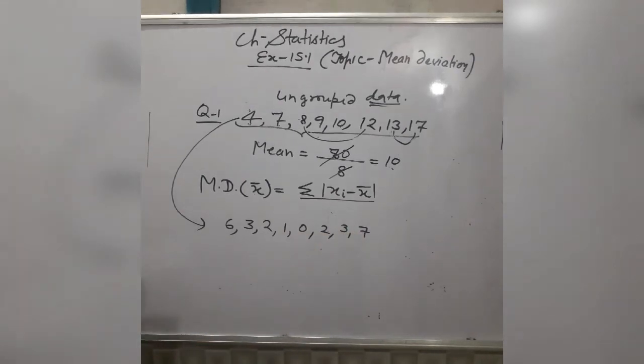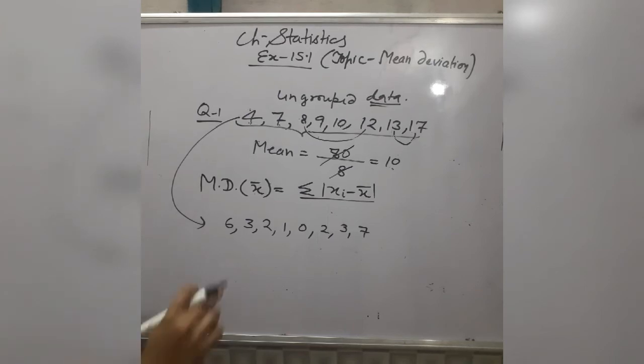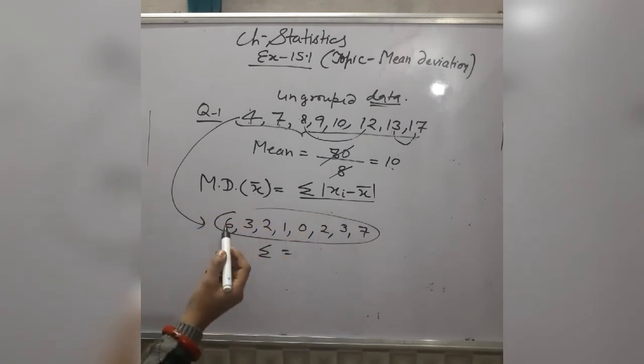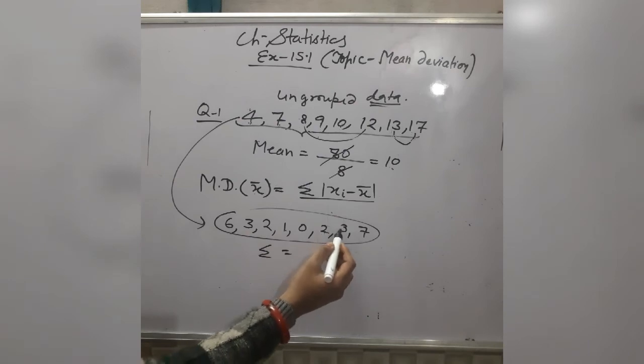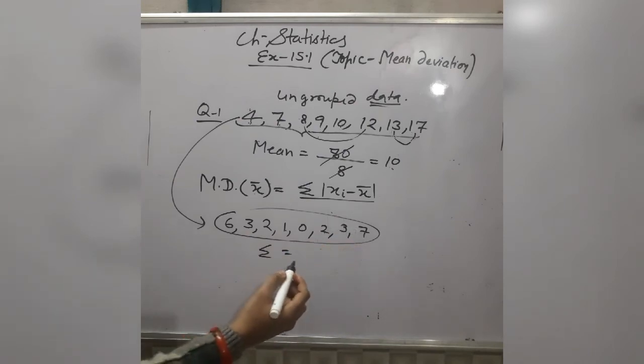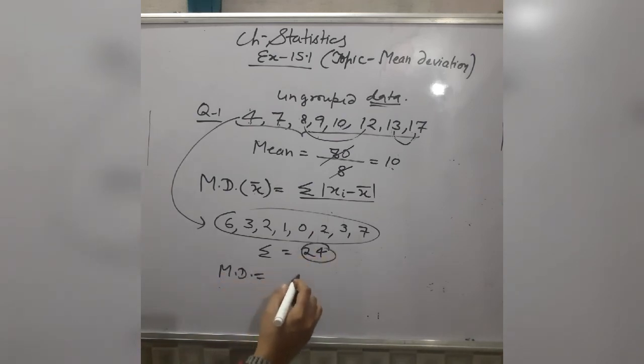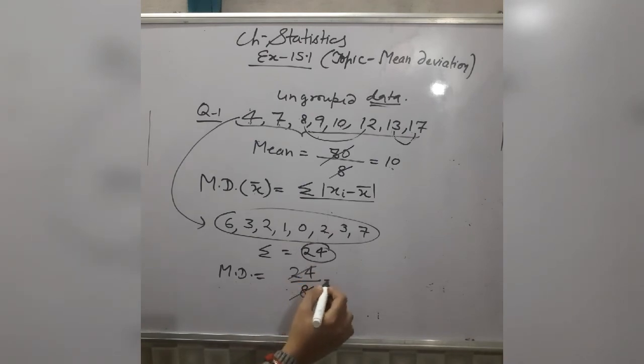Total number of observations is 8 here: 1, 2, 3, 4, 5, 6, 7, 8. Now what is the sum of these deviations? Sum is equal to 9, 10, 12, 14, 15, 16, 17 and 7. This is 24. Sum is 24. Now mean deviation is equal to the sum of all deviations divided by the number of observations, so divide by 8, it gives you 3. So the value of mean deviation is 3. This is question number 1, in which we have calculated mean deviation about mean.